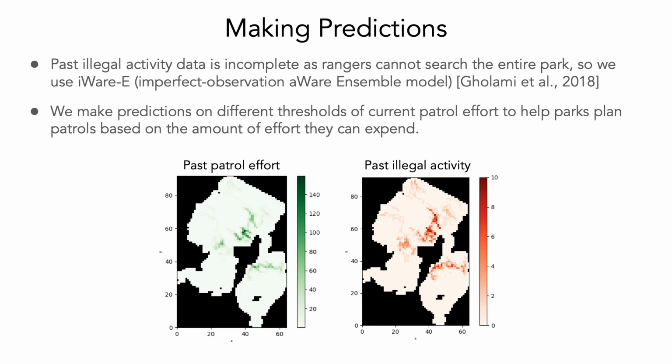Note that past illegal activity data is invariably incomplete, as rangers can't possibly search the entire park. One of our key challenges, then, is to predict risk in areas not previously patrolled. To help adjust this uncertainty, we use I-WARE-E, an imperfect observation-aware ensemble model, which is a bagging ensemble of decision trees as weak learners, training each weak learner from different bins of input data based on current patrol effort.